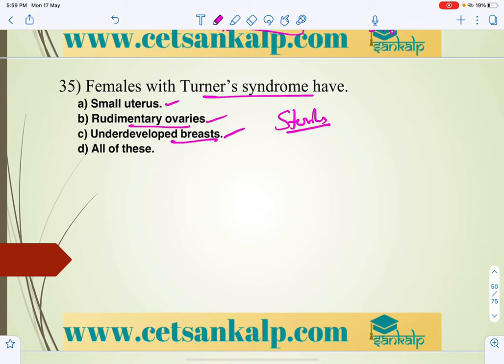So underdeveloped breast will be there. All of these are the characteristic features of Turner syndrome.